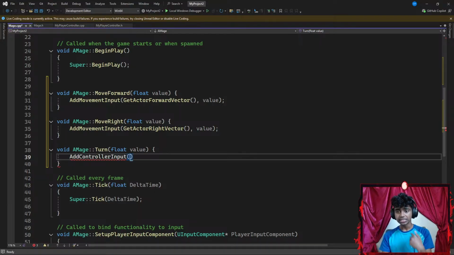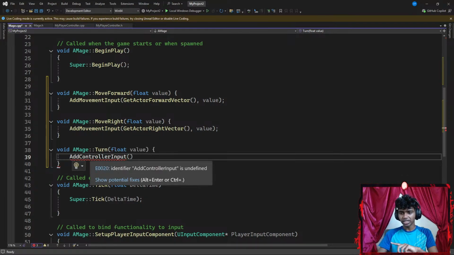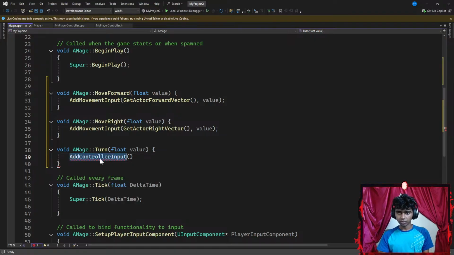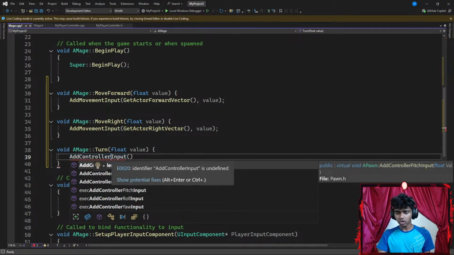Okay, with a pair of parentheses. Now my controller input, unlike my spell controller, wrong, let's go with add controller input. There we go. And now, unlike my movement input controller, okay, add controller input is correct. Okay, let's go with something like IntelliSense. Oh, my bad, guys. It's add controller yaw input.